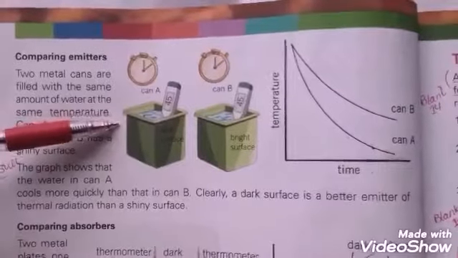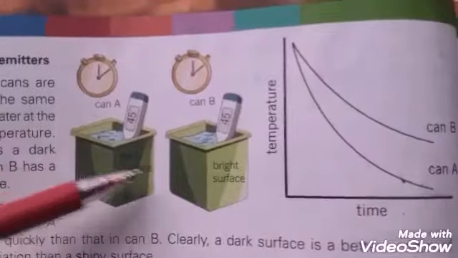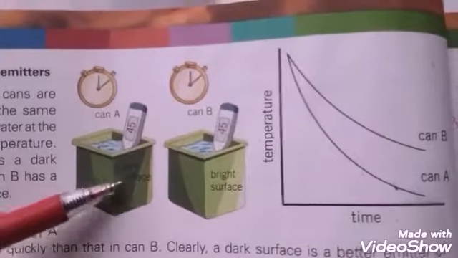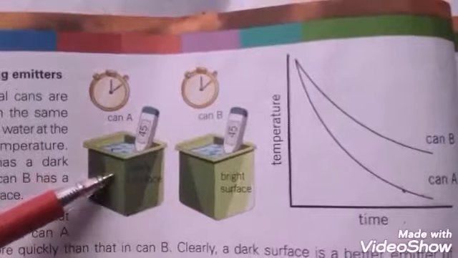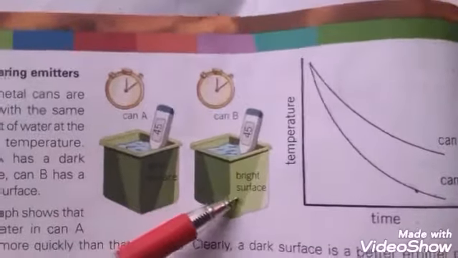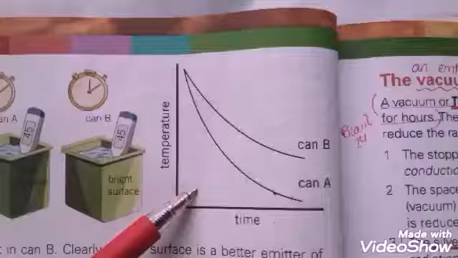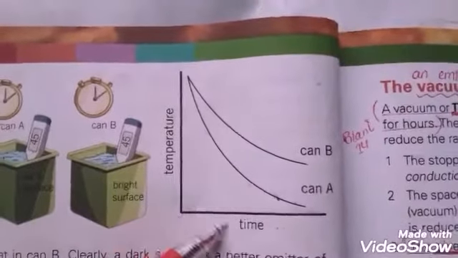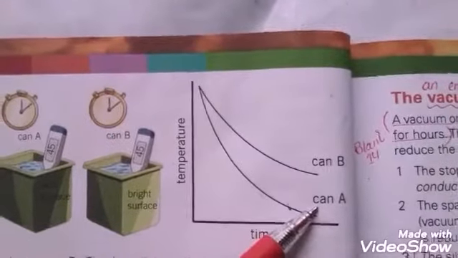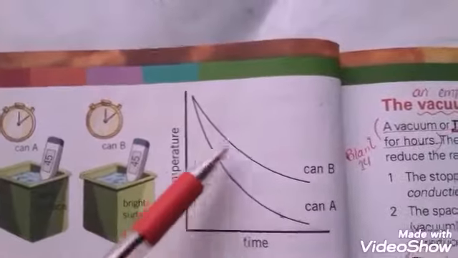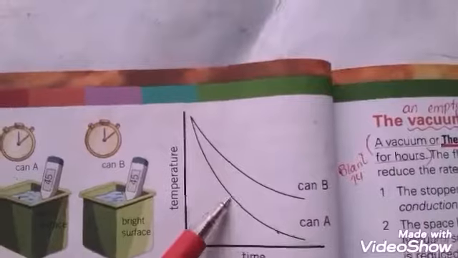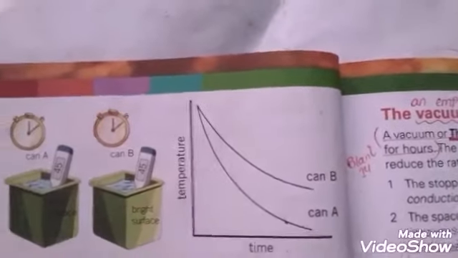Good emitters. The first one is two metal cans filled with the same amount of water at the same temperature. Can A has a dark surface, while can B has a shiny or bright surface. Look at this graph. The graph shows that the water in can A cools more quickly than the water in can B. Clearly, a dark surface is a better emitter than a shiny one.